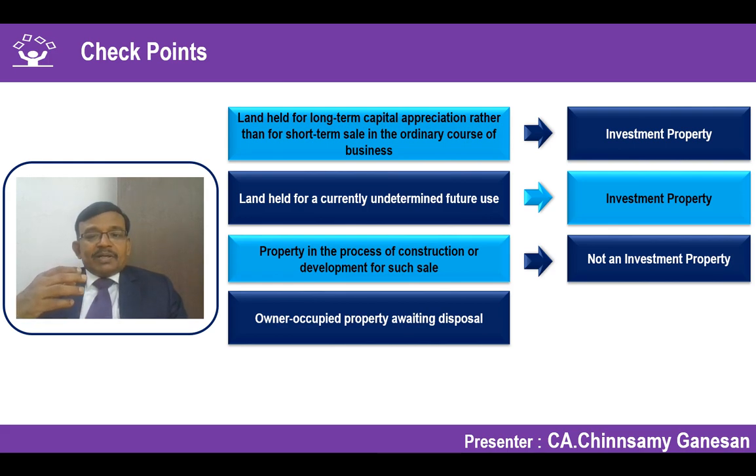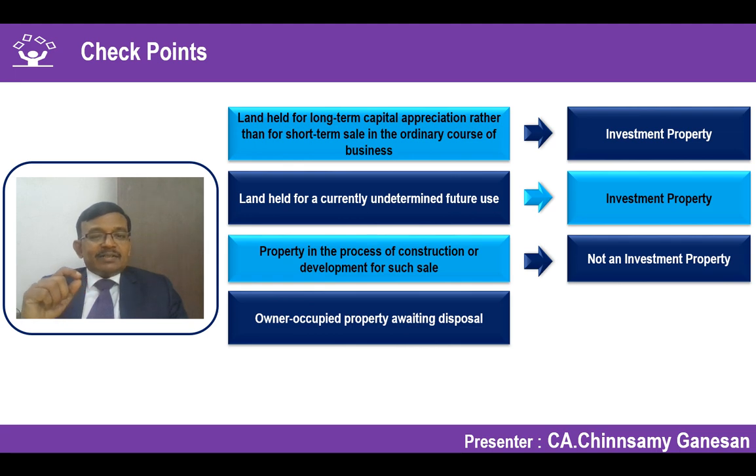Now, owner occupied property awaiting disposal. So I have a property which is used for my business, but I am planning to dispose of it. Is it an investment property? In this case, we are bringing in one more standard for us to understand. The moment property, plant and equipment has been held for disposal, as we learned in Ind AS 16, it is a non-current asset held for sale, meaning it is covered by Ind AS 105.